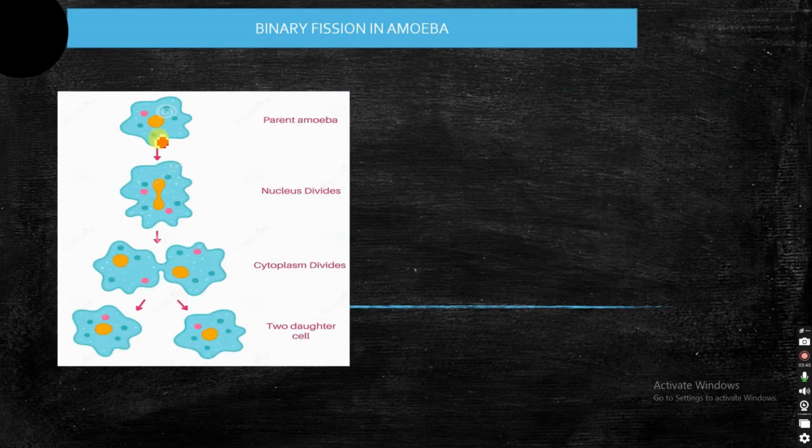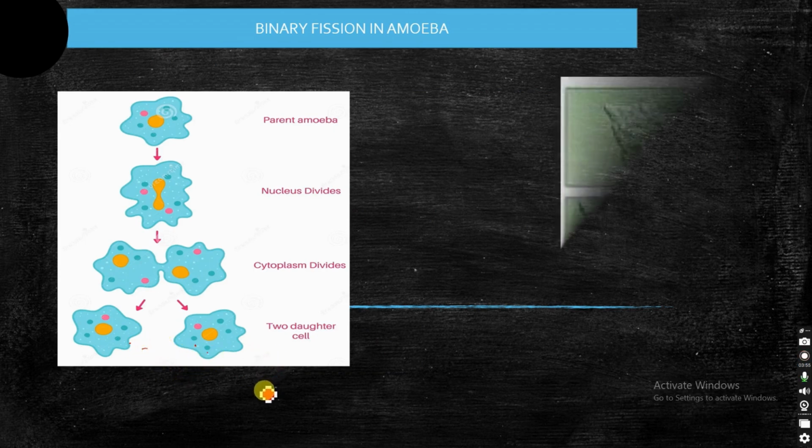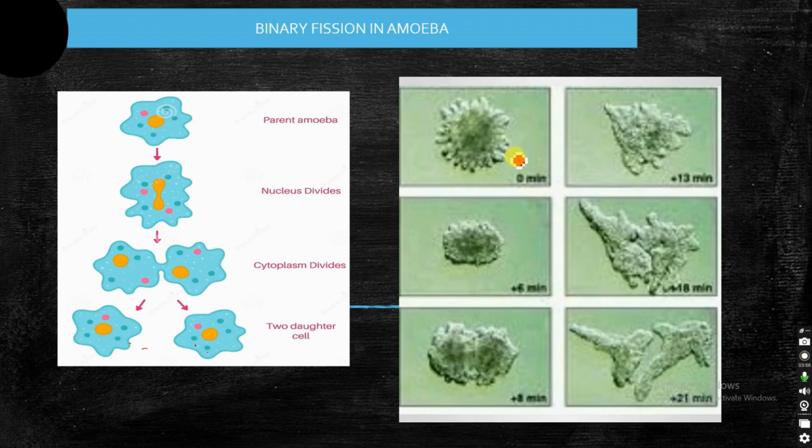You can see here, this is the parent amoeba. First the nucleus starts elongating and dividing, and even the cytoplasm starts dividing, and then two daughter amoeba cells are produced. On the right hand side, this is the actual amoeba that you can see under a microscope. It shows how binary fission is taking place in amoeba. You can see the two daughter cells being produced from the parent one.